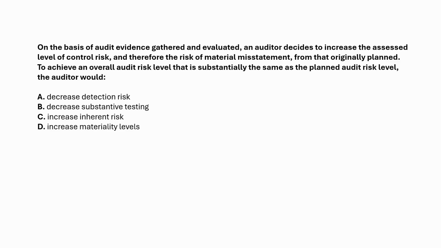Now, in this question, I've already decided to increase control risk based on the evidence I gathered. And since RMM equals IR times CR, if CR goes up, then RMM goes up too. But my planned audit risk, the overall level, is supposed to stay the same. That means I need to compensate somewhere else in the model.